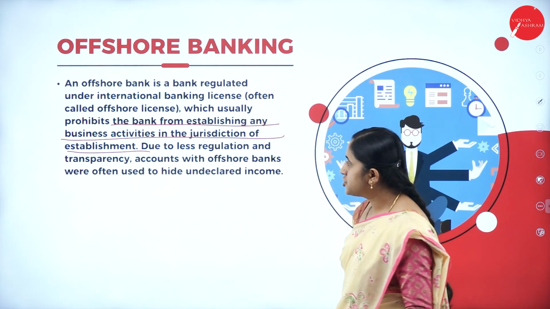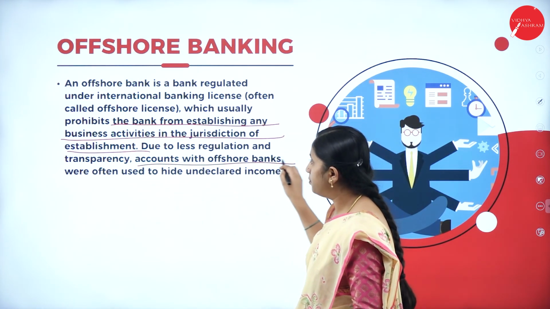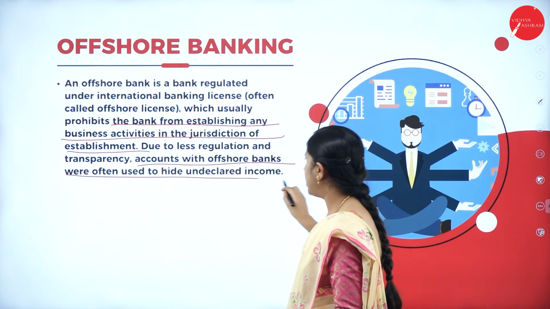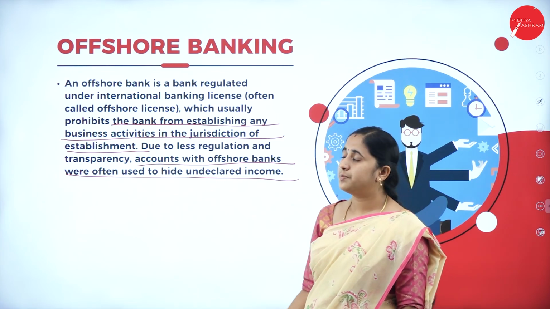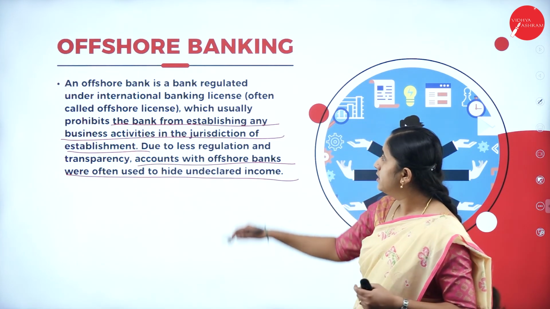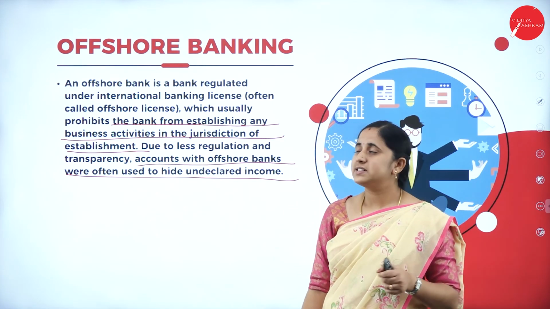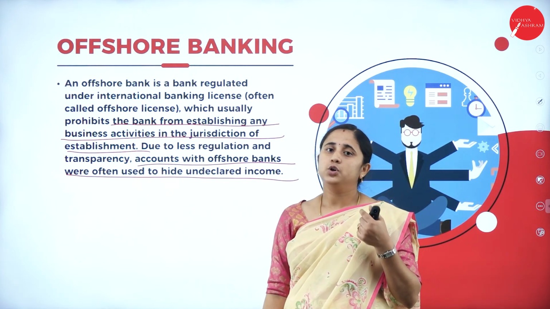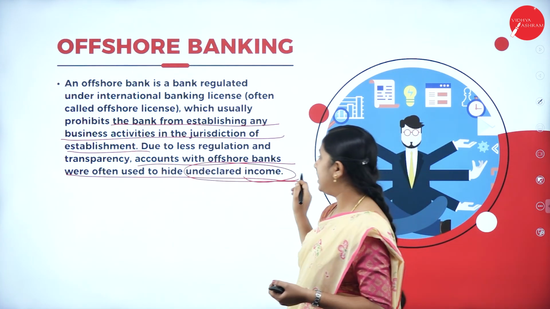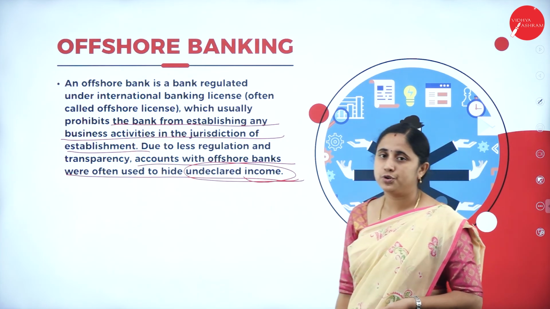Due to less regulation and transparency, accounts with offshore banks were often used to hide undeclared income. So the transparency is less under offshore banking, so they use these banks to hide their undeclared income. So this is all about offshore banking.